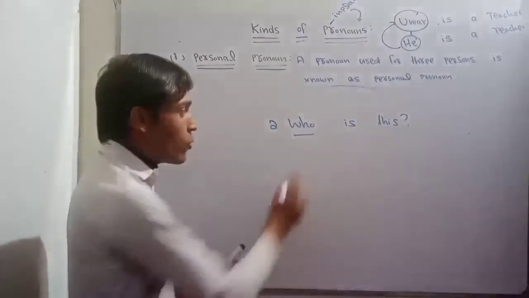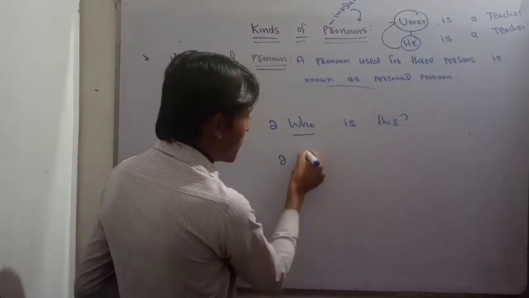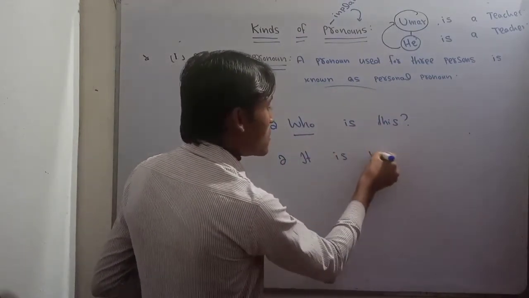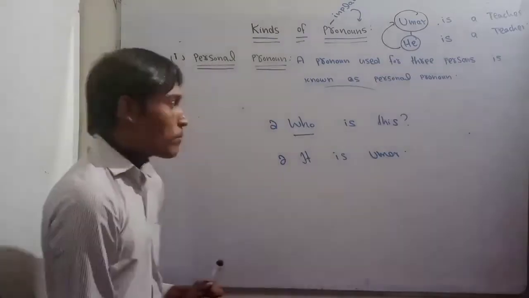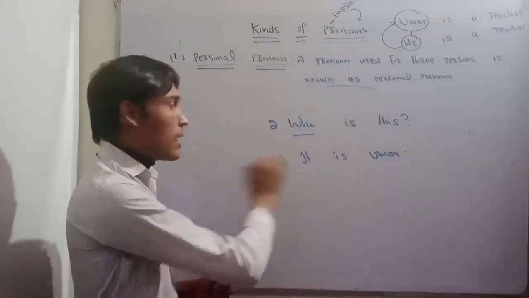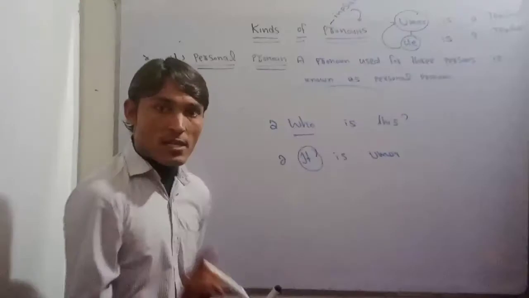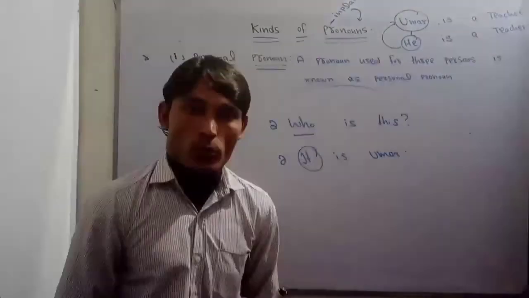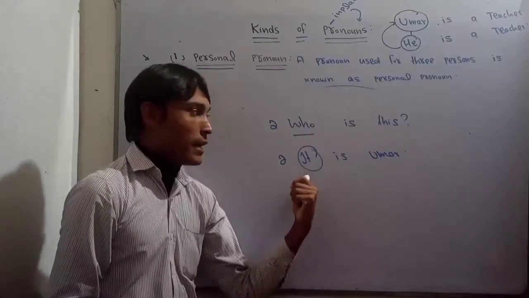Like for example, I say who is this? You may say it is Umar. It is Umar here. So sometimes we can receive the answer with "it". When you ask a question with "who", there is a chance that you may receive an answer with "it". It is also correct here.